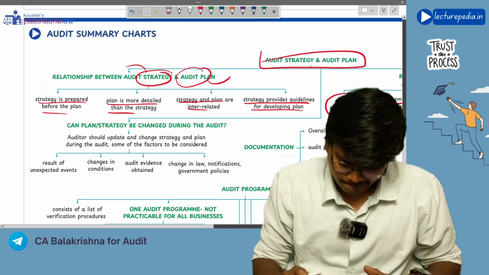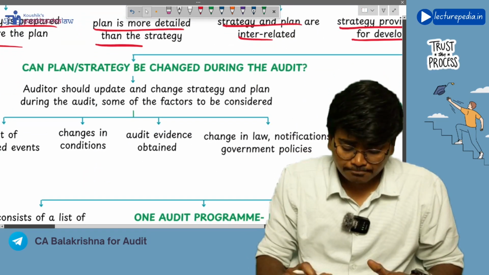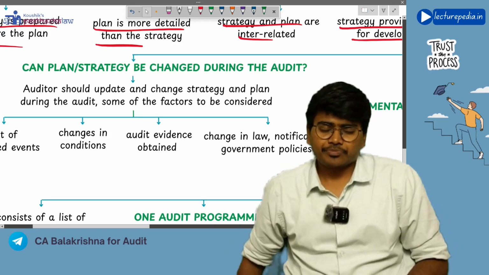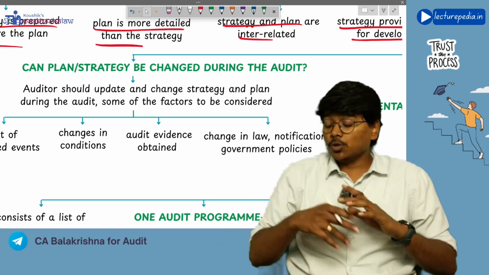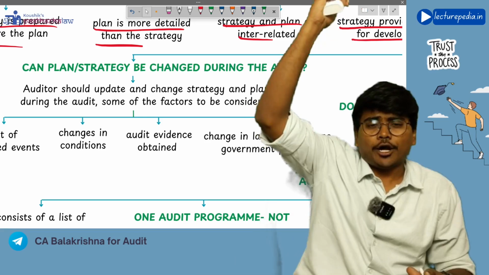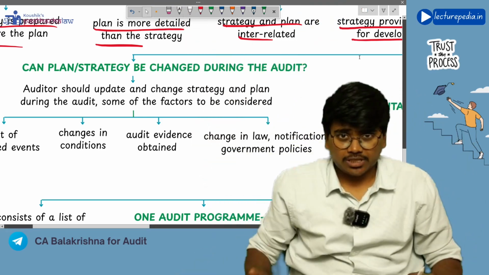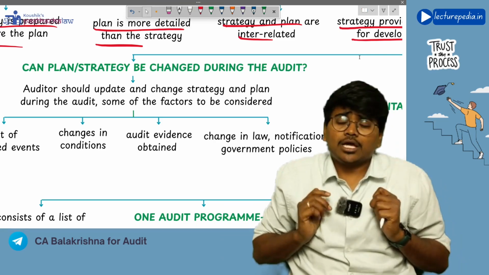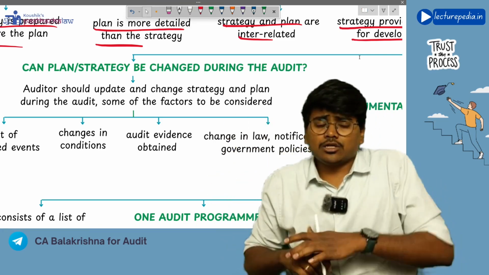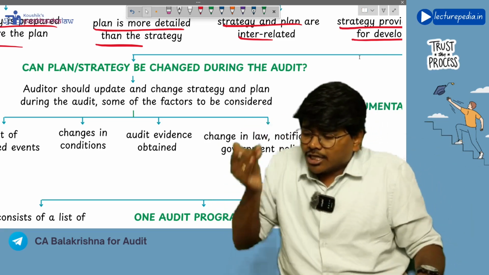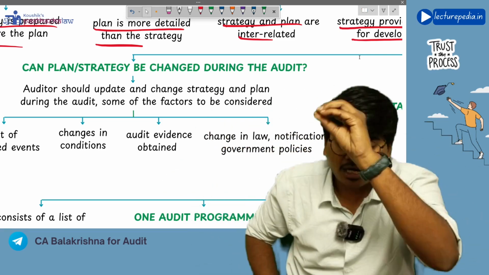Next, another thing. Now, sir, you told that the audit can be divided into three stages, which are audit planning, execution, and reporting. Now, should the auditor prepare audit strategy and audit plan only in the planning phase, and not alter them in the execution phase and reporting phase?